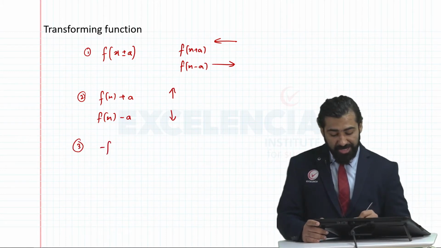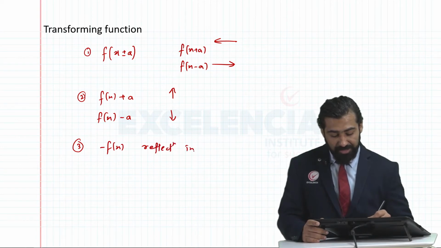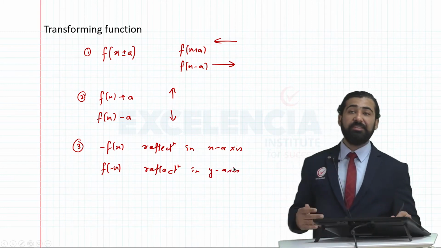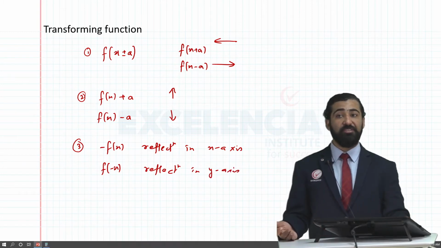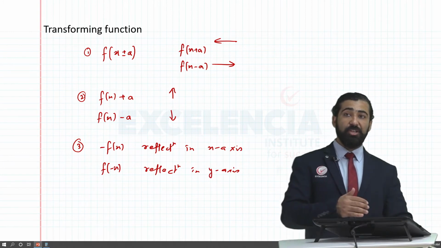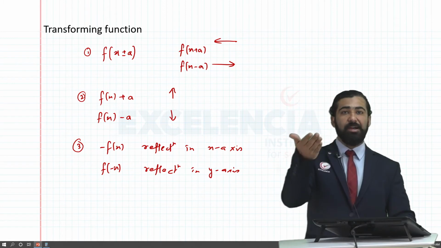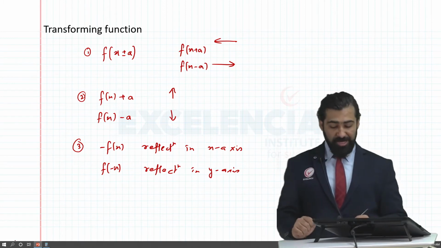Third, negative of f of x is reflection in x-axis, whereas f of negative x is reflection in y-axis. And lastly, we learned that if we apply modulus to our function, the negative part of our function, which is below the x-axis, reflects above. Okay, it just goes above into the positive part.